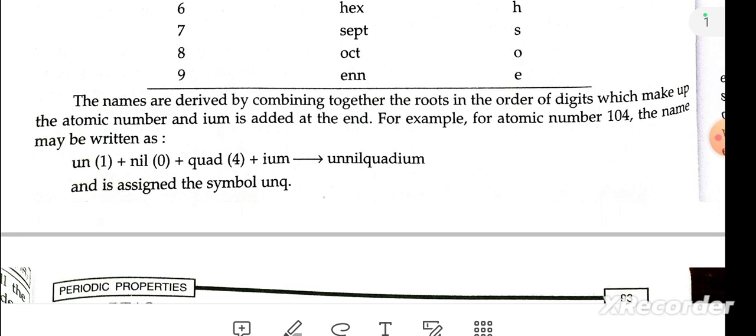The name is derived by combining together the roots in the order of the digits which make up the atomic number, and ium is added at the end. For example, the atomic number 104 is named by combining un plus nil plus quad, which is unnilquadium.